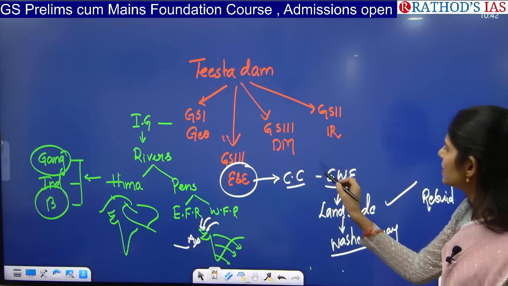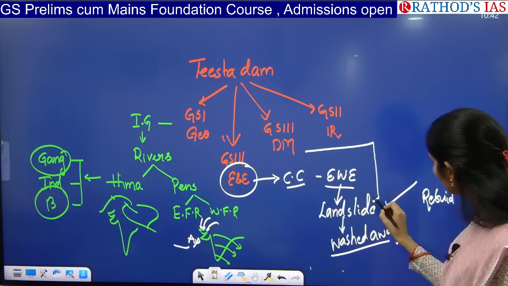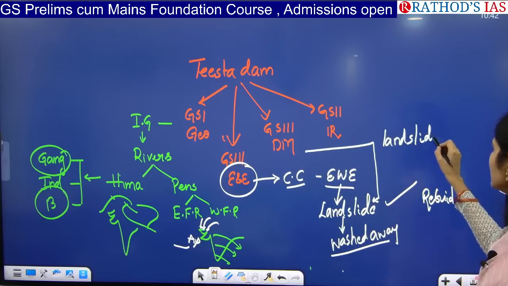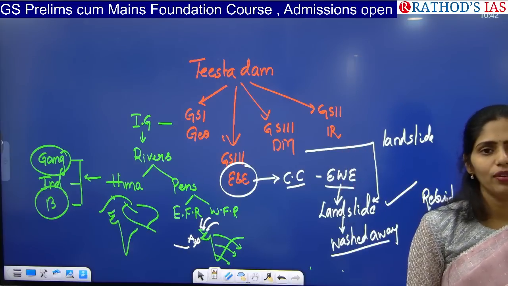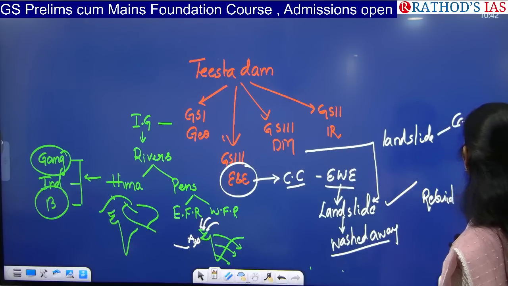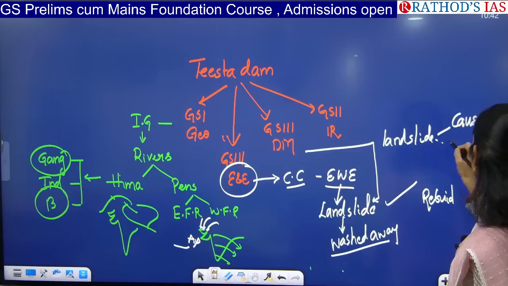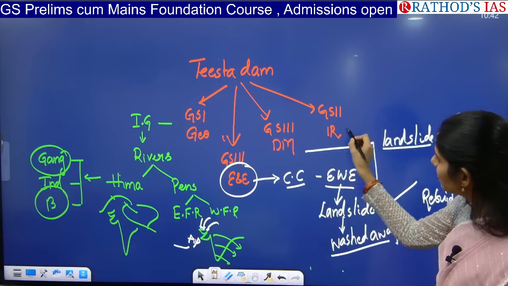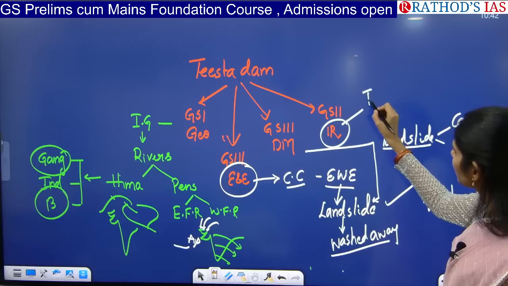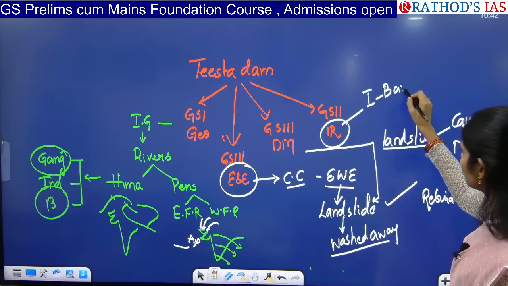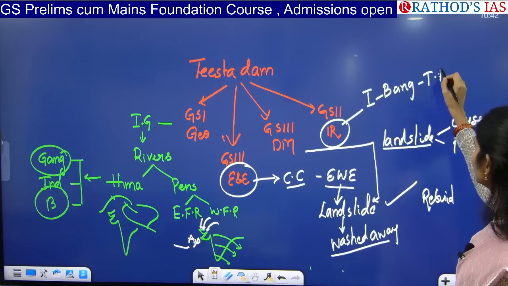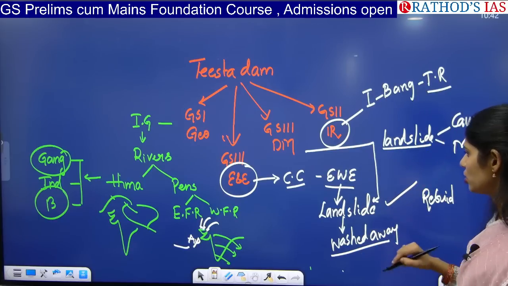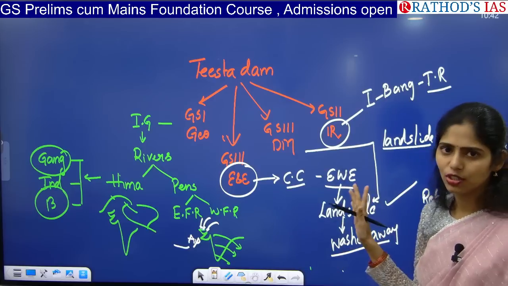Okay. And from disaster management, you have to cover this topic of landslide. So what is a landslide? Landslide is nothing but suddenly the land will come and fall down. Here you have to see what are the causes of this landslide and what measures can be taken from disaster management. And from international relations point of view, you have to see about India-Bangladesh relations regarding river Teesta. What is the issue between India and Bangladesh? So all these are the important dimensions that you have to see.